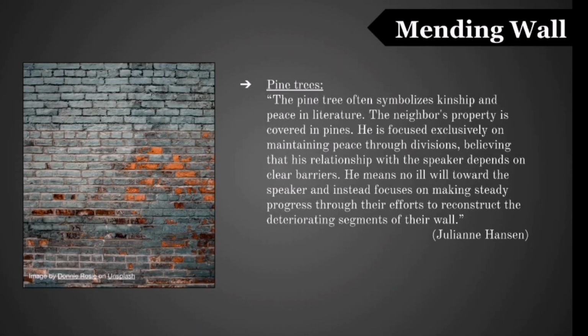The last example of a symbol in this video is pine trees. The pine tree often symbolizes kinship and peace in literature. The neighbor's property is covered in pines. He is focused exclusively on maintaining peace through divisions, believing that his relationship with the speaker depends on clear barriers. He means no ill will toward the speaker and instead focuses on making steady progress through their efforts to reconstruct the deteriorating segments of the wall.